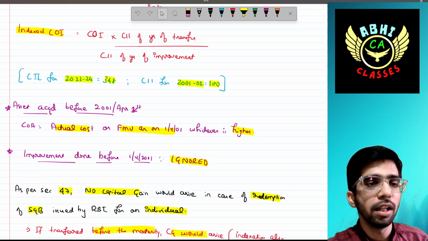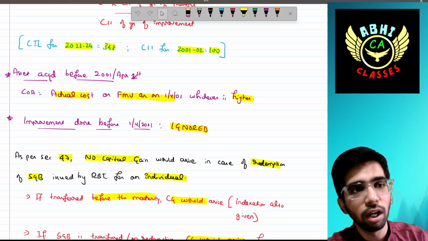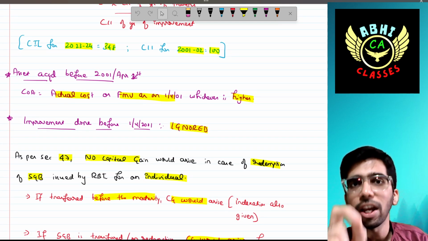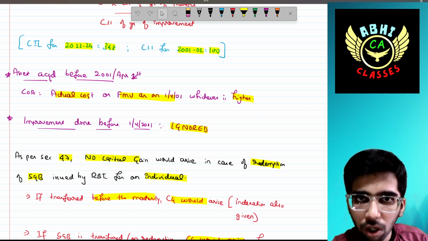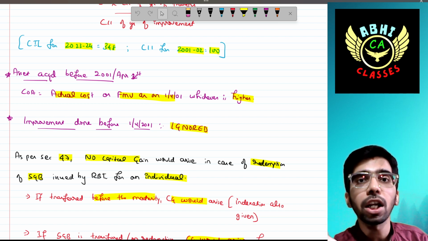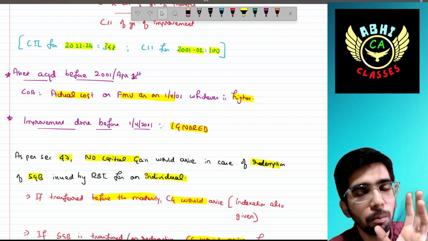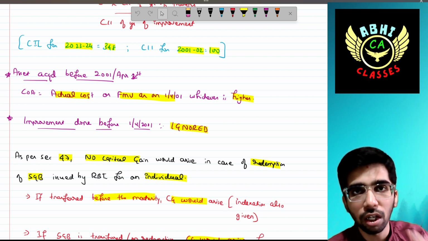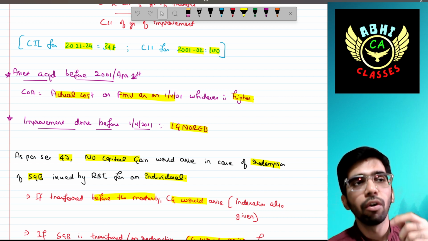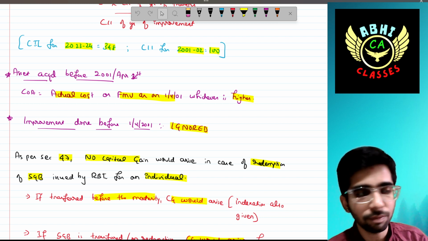Don't worry. Then, for an asset acquired before 2001, the cost of acquisition should be taken as the actual cost or the fair market value as on 1/4/2001, whichever is higher. Let's say, for example, you have purchased the land in 1995, in which the cost is 1 lakh.